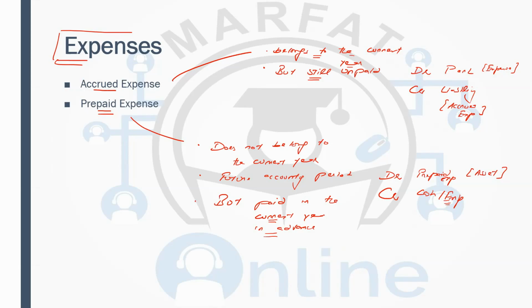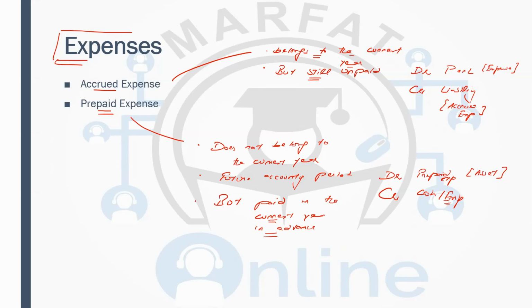So remember, accrued expense is the expense that belongs to the current year, but still it is unpaid. That is why it should be recorded in the current year expense, debit profit or loss, and credit liability because it is still unpaid. The prepaid expense is not relevant to the current year. That is why we are going to remove it from the total expenses if it has been made part of that. Otherwise, the credit entry belongs to cash and debit prepaid expense, because you have made the payment in advance. Now you have the right to receive those services. When you have the right to receive something, that right is recorded as an asset. So prepaid expense is going to be recorded as an asset.